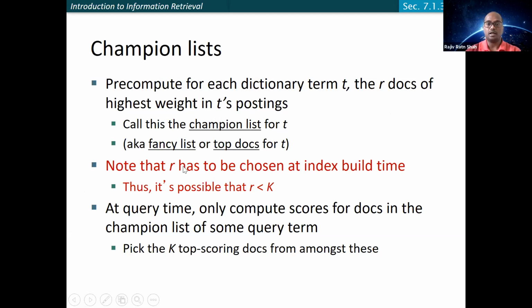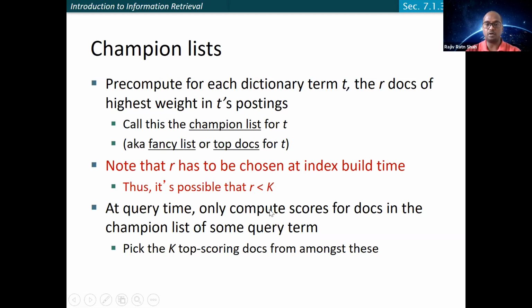Note that because this is pre-computation, done when you are creating the indexes, R has to be chosen at the index build time. So it is possible that R is less than K, because K is a parameter required at query time, and R is the parameter required at the pre-computation, the index building time. So it might be possible. In that case, how do we deal with that? We need some way to deal with such a case.